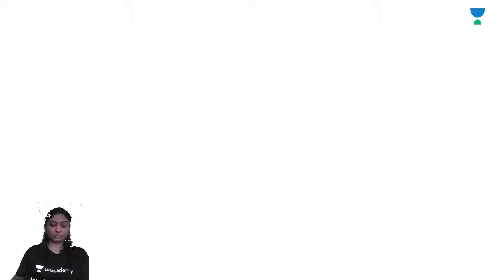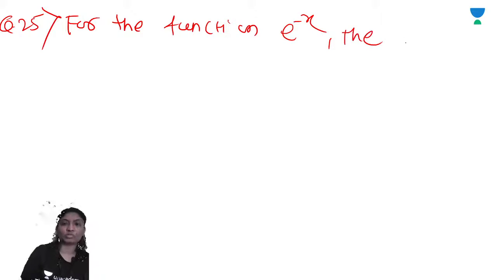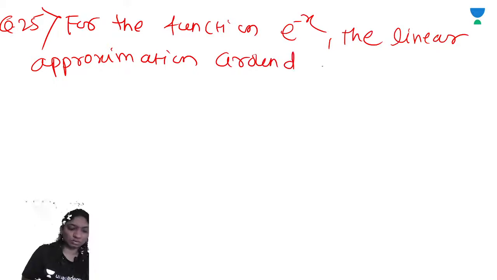Now let's see question number 25. For the function e raised to minus x, the linear approximation around x is equal to 2 is, right?